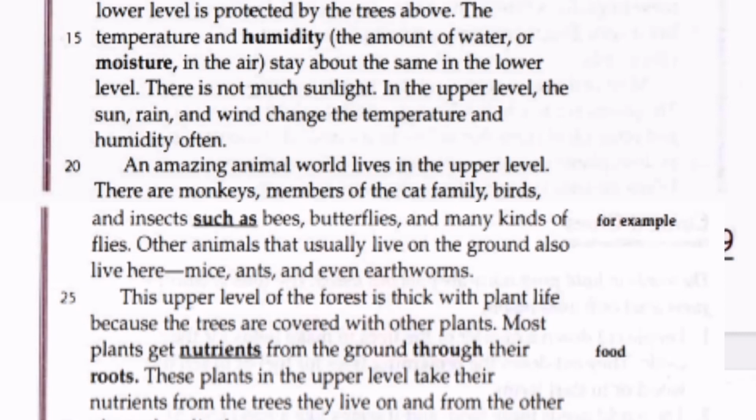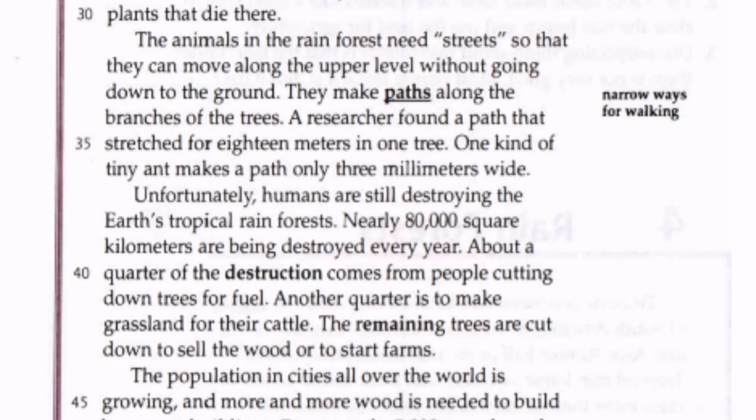This upper level of the forest is thick with plant life because the trees are covered with other plants. Most plants get nutrients from the ground through their roots. These plants in the upper level take their nutrients from the trees they live on and from the other plants that die there.